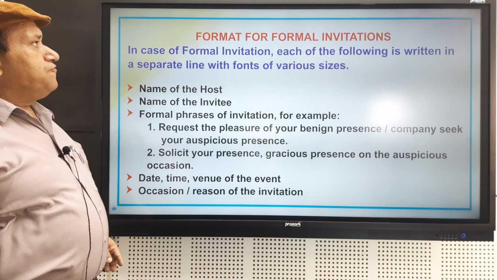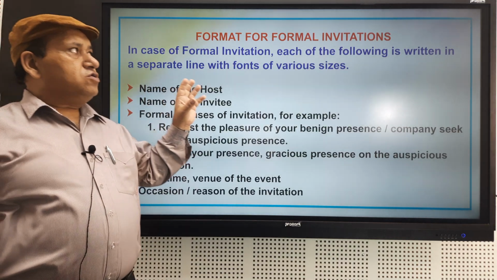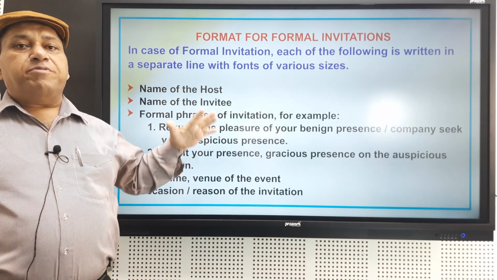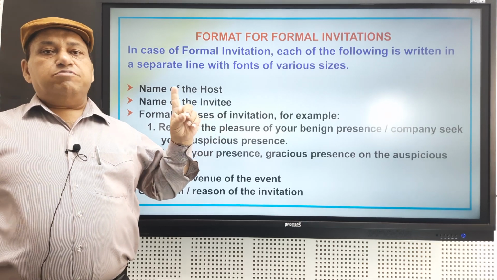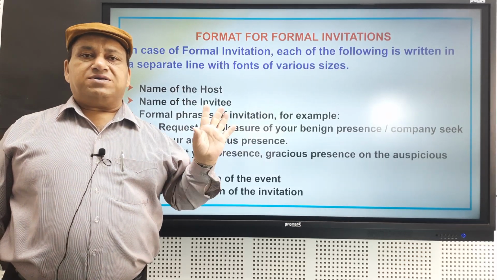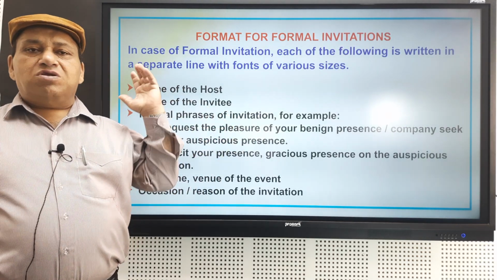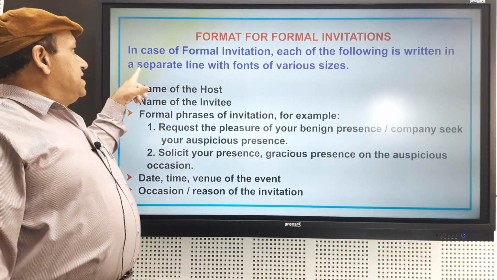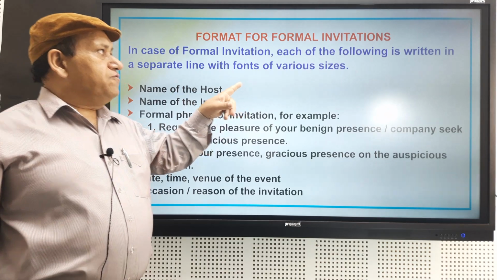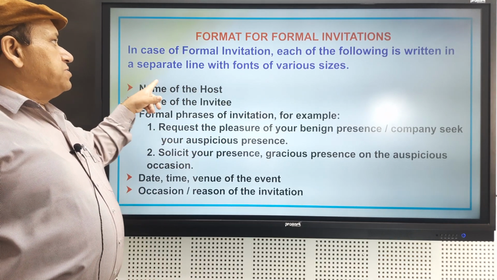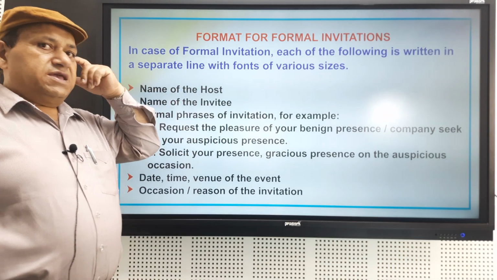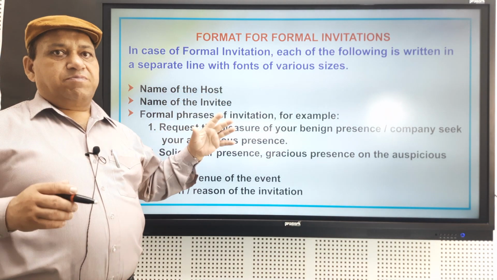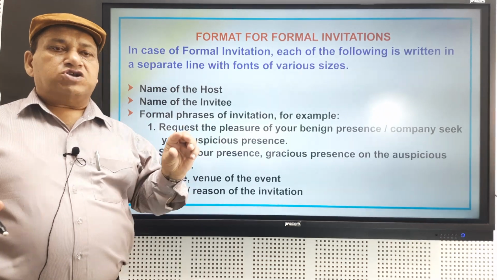So we talk about the formal format of the invitation. Formal invitation, what is the format of it? This is very important because it carries 1 mark. No need to learn it, because once you have done it, you get 1 mark for it. In case of the formal invitation, each of the following information is written in a separate line with fonts of various sizes. We'll see one format already prepared by us in different fonts also.